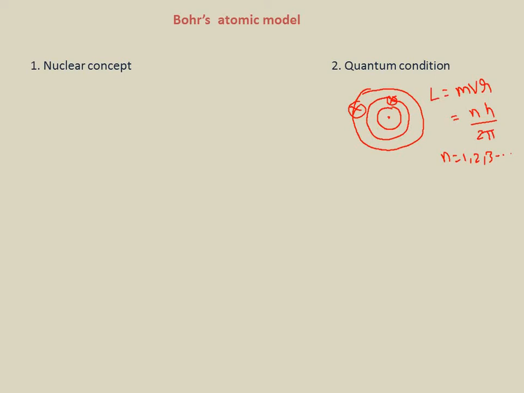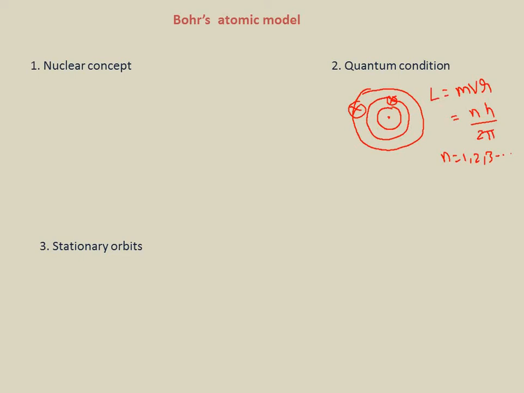Next, look at the third one, stationary orbits. Keeping the quantum condition in view, as well as the energy of the orbit, Bohr introduced a new term called the stationary orbit. What do we mean by stationary? While revolving in the permissible orbits, an electron will never radiate energy, and these non-radiating orbits are called stationary orbits.